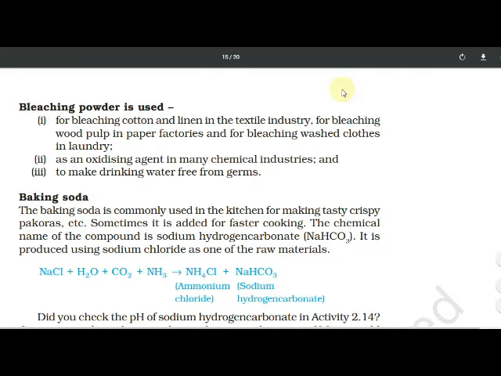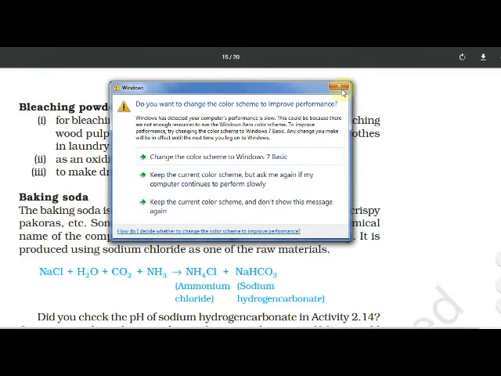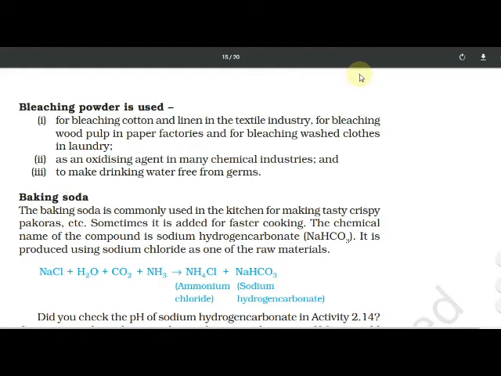When sodium chloride reacts with water, carbon dioxide and ammonia, ammonium chloride and sodium bicarbonate, that is NaHCO3, baking soda, are formed.